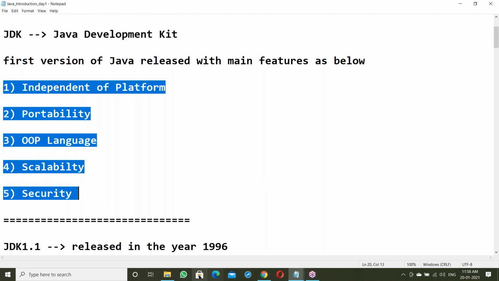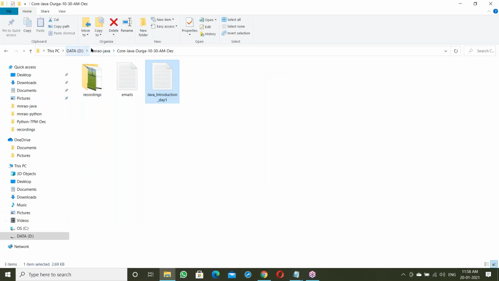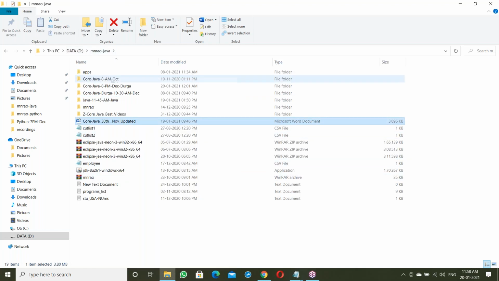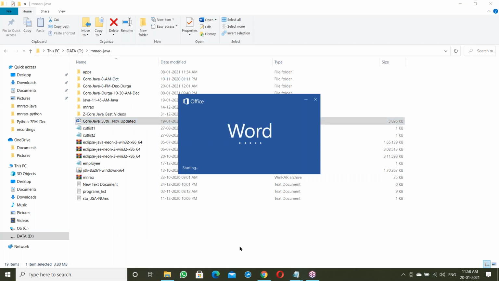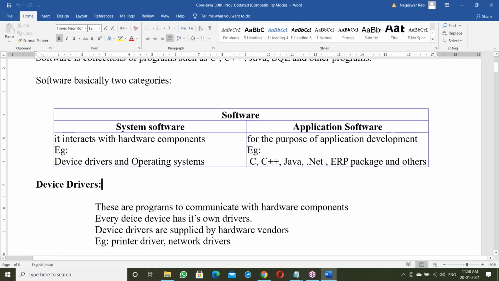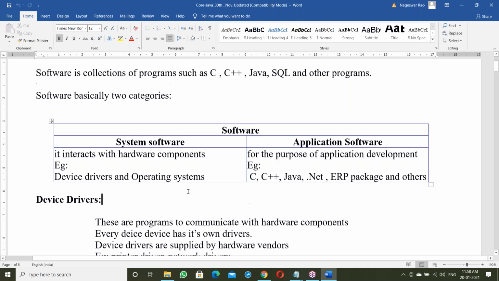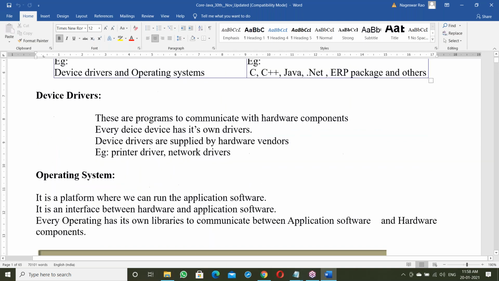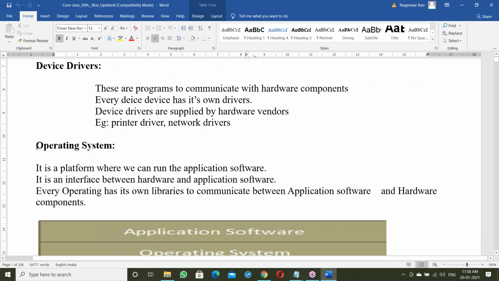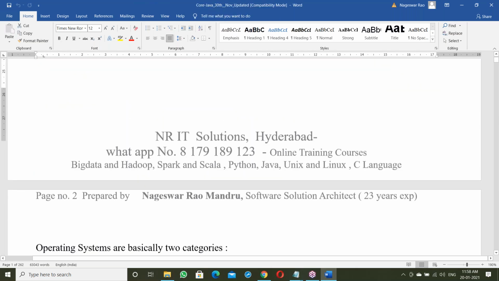Let me open the actual Java document. This is a Java document of around 470 pages. It begins with the introduction: system software, application software, and about the OS.